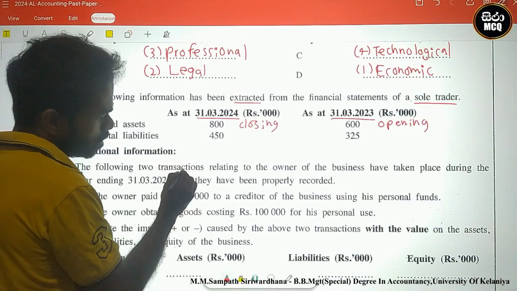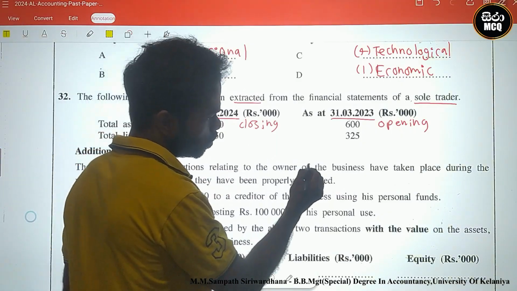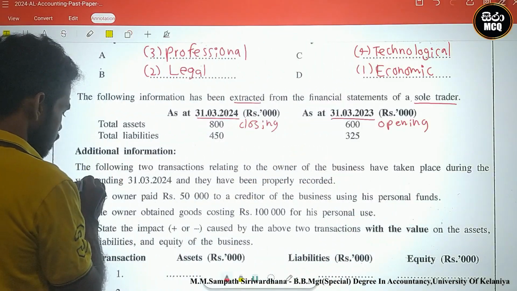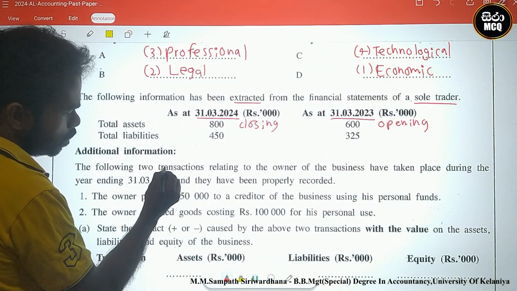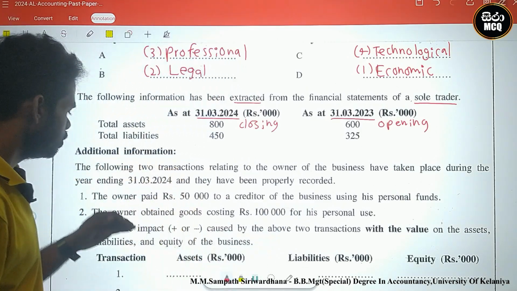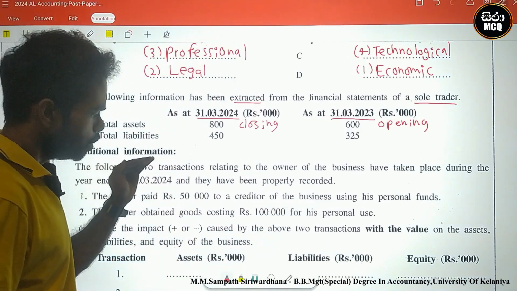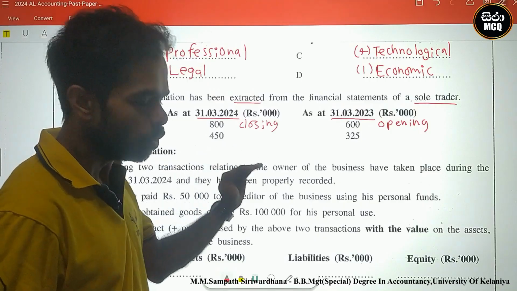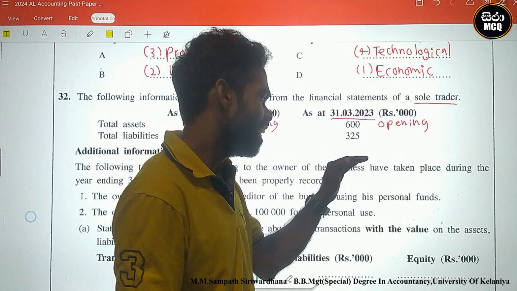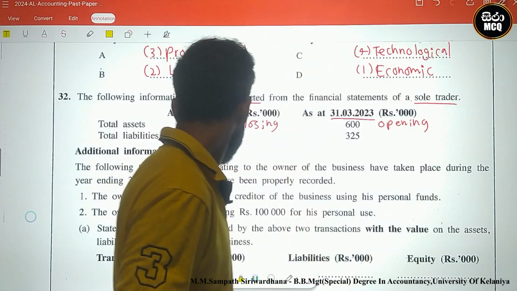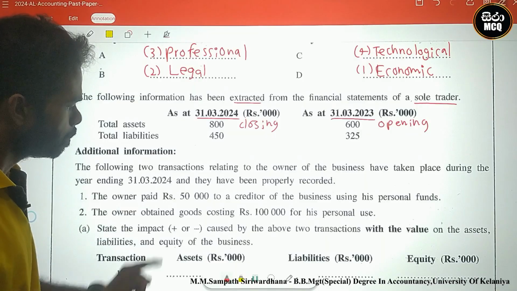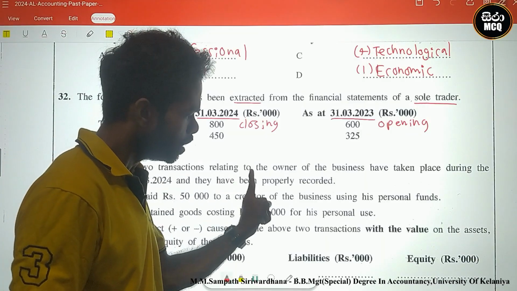The following two transactions relating to the owner of the business have taken place during the year ending 31st March 2024, and they have been properly recorded.